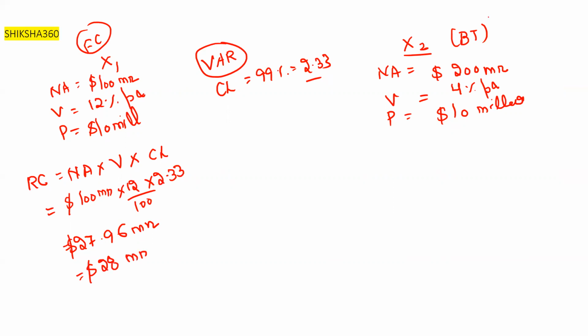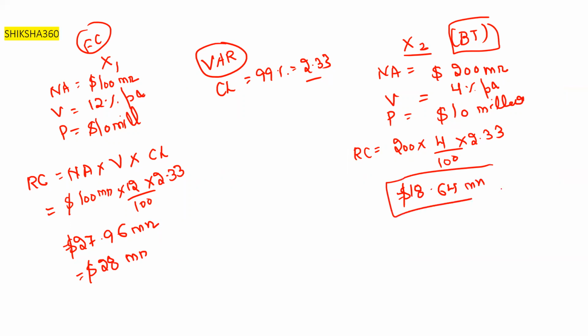In the case of the bond trader, the risk capital is 200 times 0.04 times 2.33, which gives 18.64 million. So we have found the risk capital for the foreign currency trader and for the bond trader. Next, we have to find the RAPM.